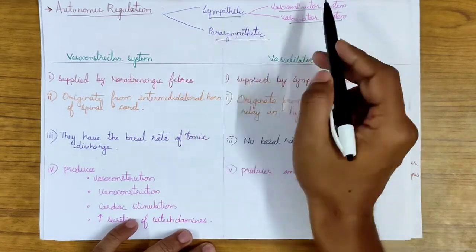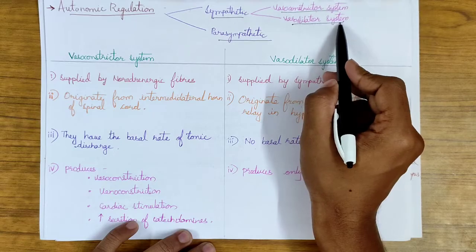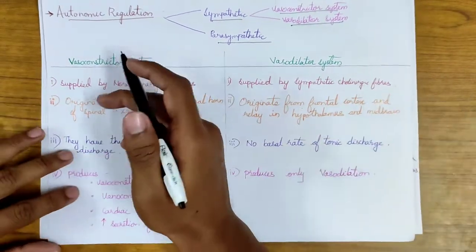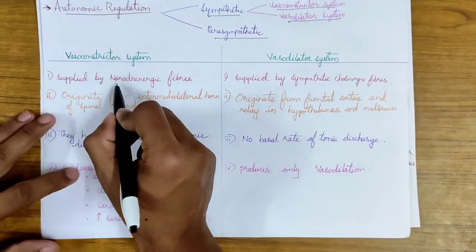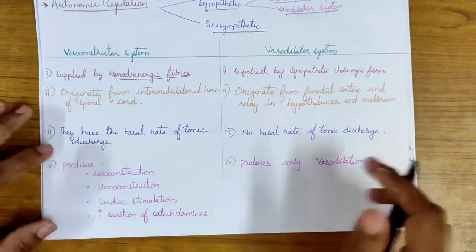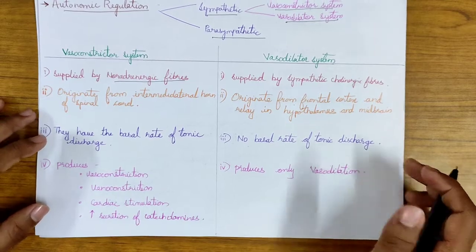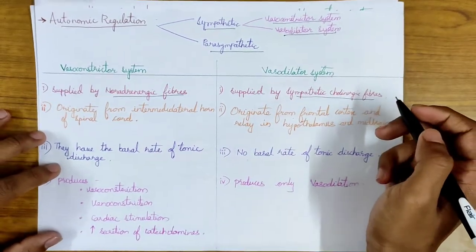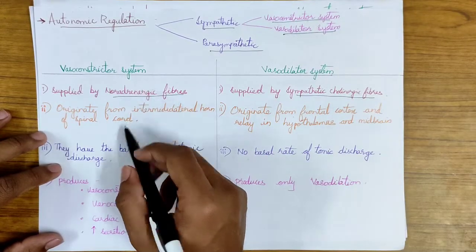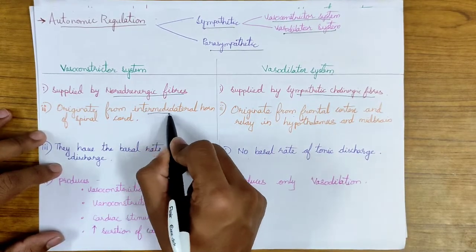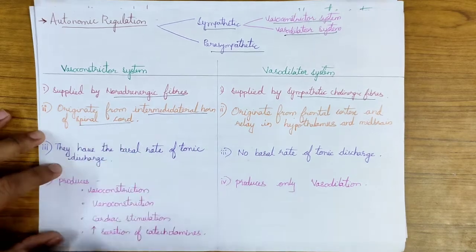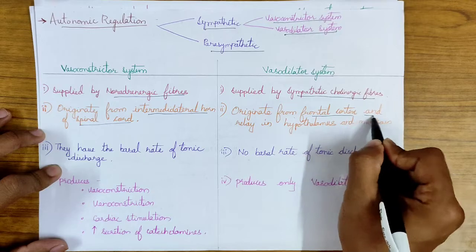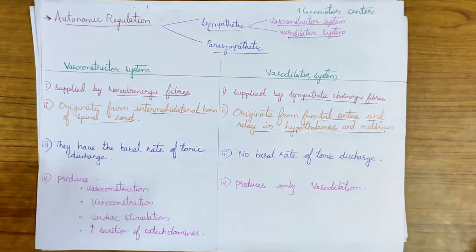Under this, as we talked, vasoconstrictor system and the vasodilator system of the sympathetic system, let's differentiate it. The vasoconstrictor system is supplied by the noradrenergic fibers, and the vasodilator system is supplied by the sympathetic cholinergic fibers. The vasoconstrictor system of the sympathetic nerves originates from the intermediolateral horn of the spinal cord, and the vasodilator system originates from the frontal cortex and relays in the hypothalamus and the midbrain.